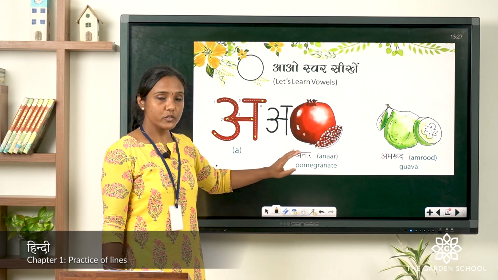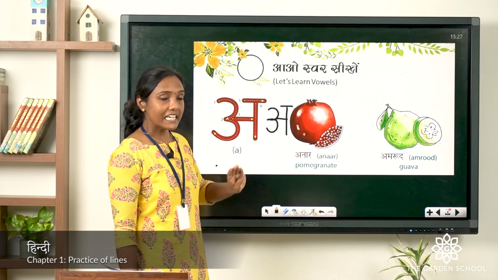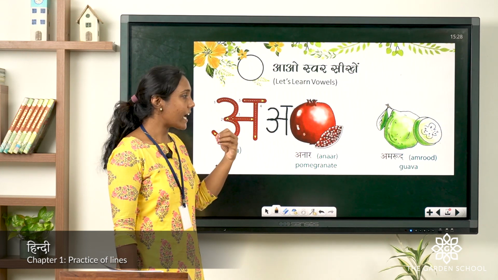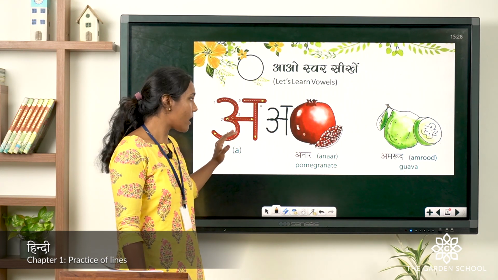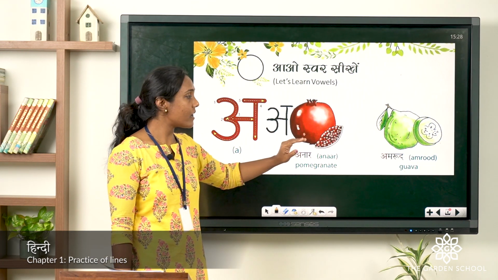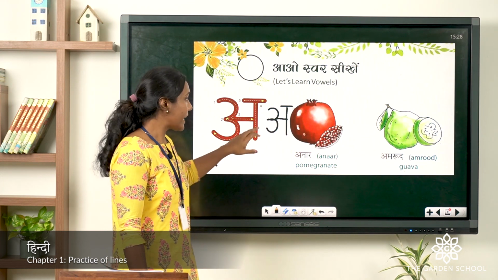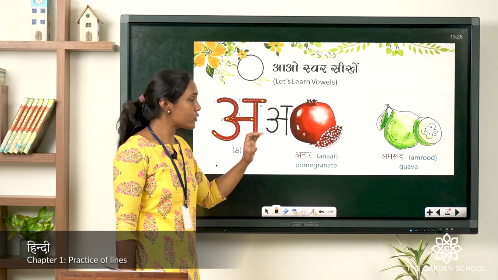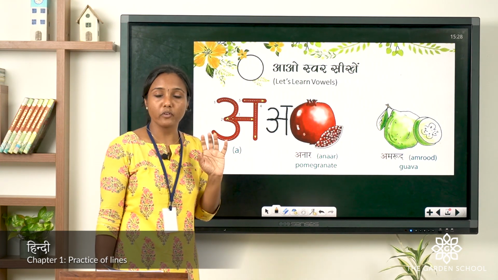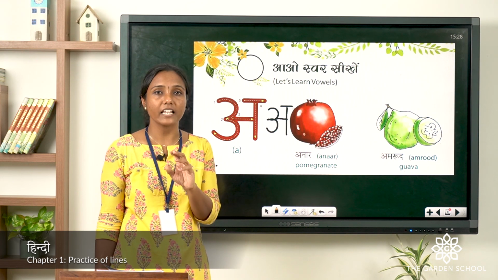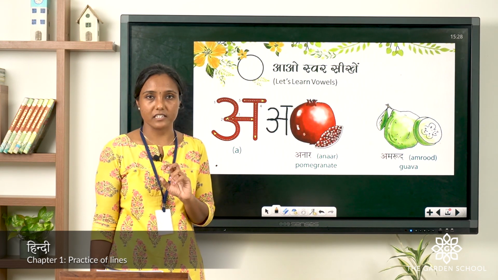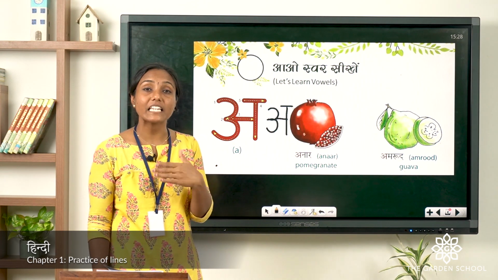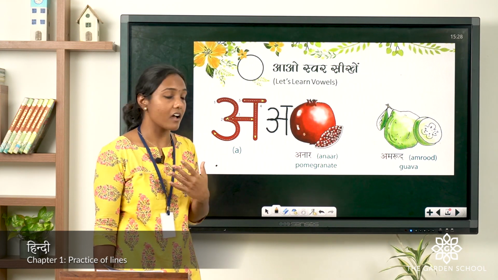So I hope you understood this. You can practice this saying at least 5 to 10 times. A say anar, a say amrood. And you understood this also, how to write a, right? So do practice in your notebook, and for this you have to use a single line notebook and do practice it, okay? Now let's move on to the next vowel, that is aa. Let's see.